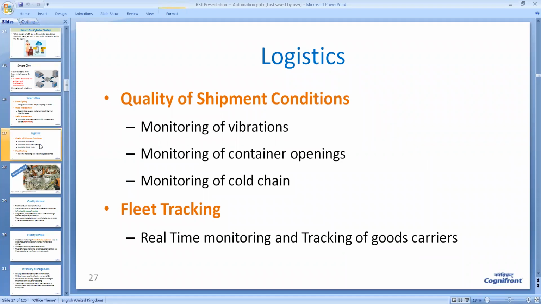Then in industry, logistics is very important and IoT plays an important role. When trucks and other vehicles carry raw material to the factory, and when products are manufactured, these finished goods are taken back to the market. So the quality of shipment is monitored with the help of IoT. Monitoring of vibrations, monitoring of container openings, monitoring of cold chain, and so on is done by IoT. Similarly, fleet tracking, that is a group of vehicles moving on the road, can also be monitored by IoT.